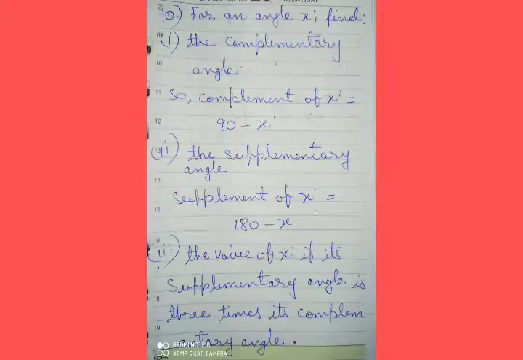Next, question number 10. For an angle x degree, find number 1, the complementary angle. So complement of x will be equal to 90 minus x. Subpart 2, the supplementary angle. So supplement of x equal to 180 minus x. And subpart 3, the value of x if its supplementary angle is 3 times its complementary angle.